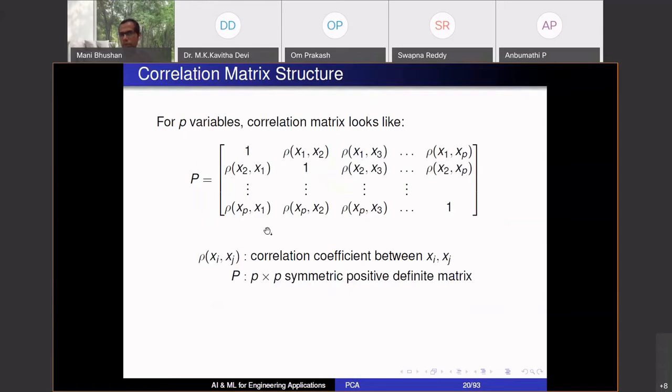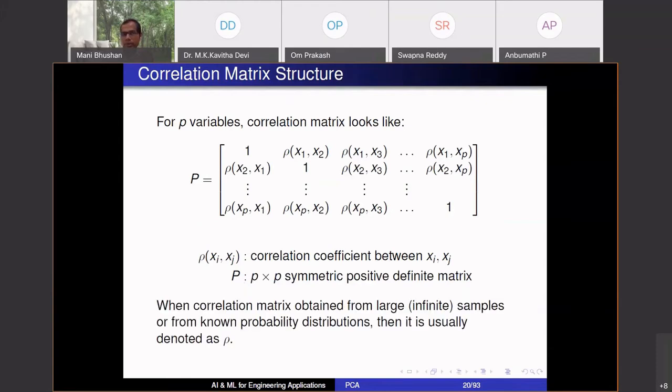This is called the correlation coefficient, and again this is a symmetric positive definite matrix. And if the correlation matrix is obtained from infinite samples, you denote that as rho. From finite samples, it is P, Greek and English. So we can either work with the covariance matrix or the correlation matrix.